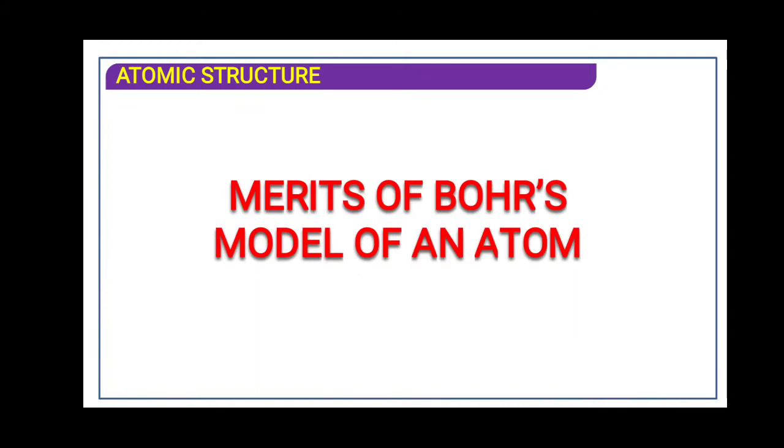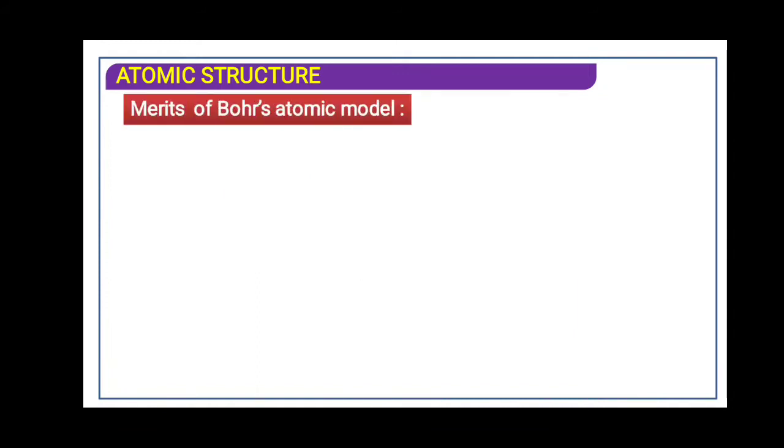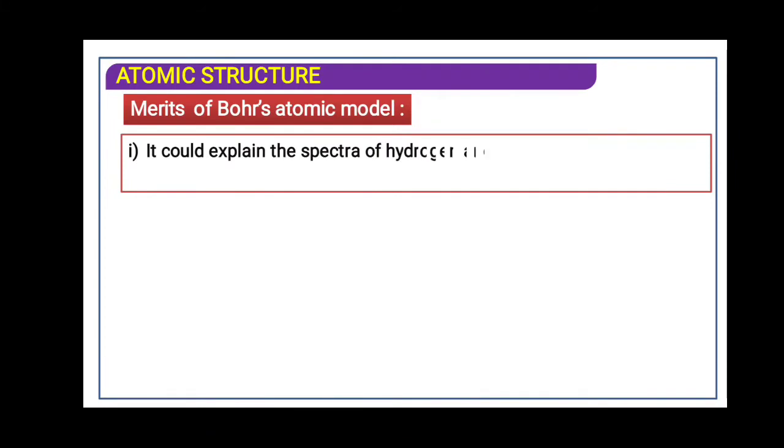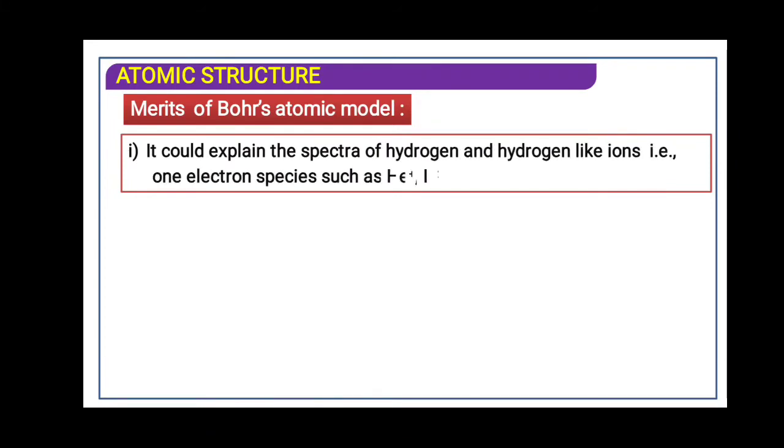Today we are going to see the merits of Bohr atomic model. The merits of Bohr atomic model are: Bohr atomic model could explain the spectra of hydrogen and hydrogen-like ions, that is He plus, Li2 plus, Be3 plus, B4 plus. These all species have one electron in their orbit. So Bohr was only able to explain the spectra of the atom which contains only one electron.